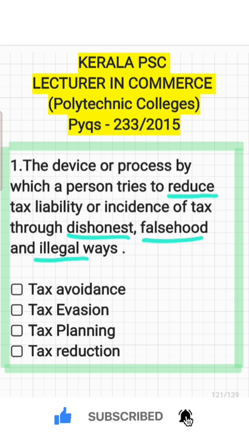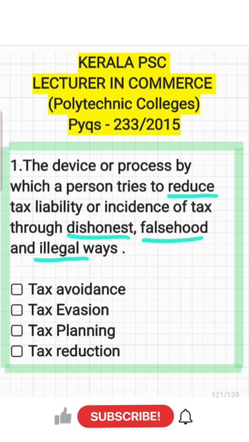In this video, we are going to talk about the previous year MCQs of the Lecturer in Commerce KPSC exam. The question paper code was 233/2015. So let's begin the session.